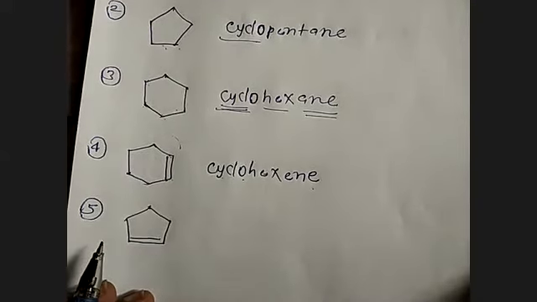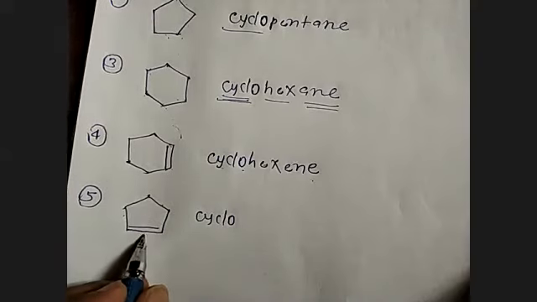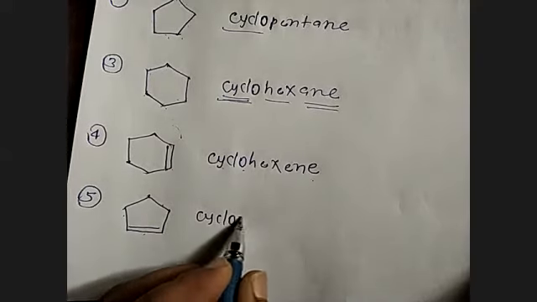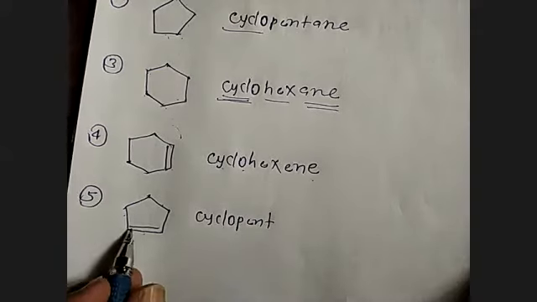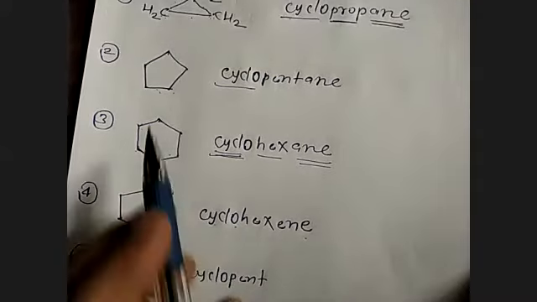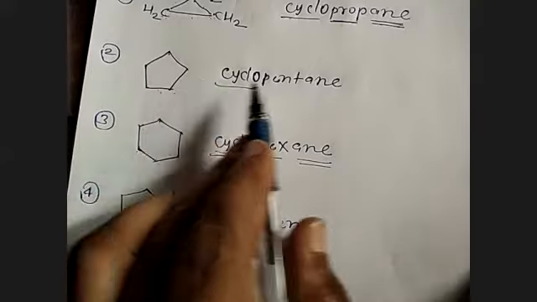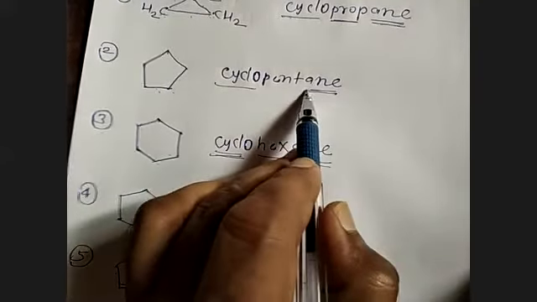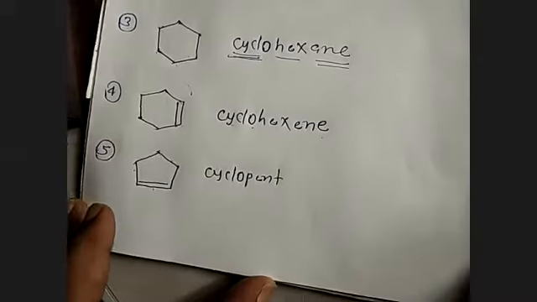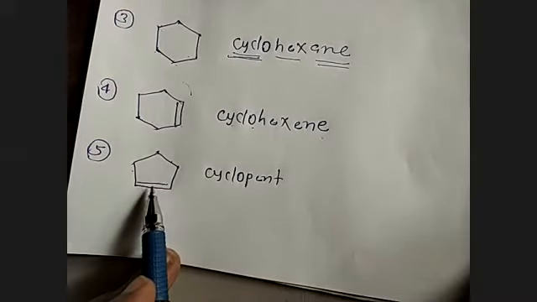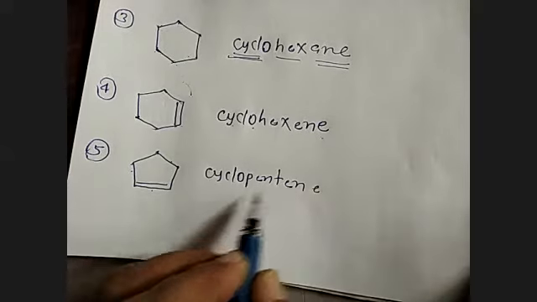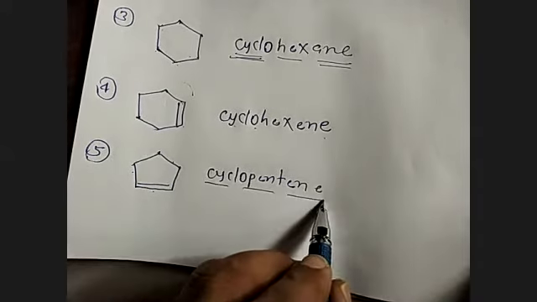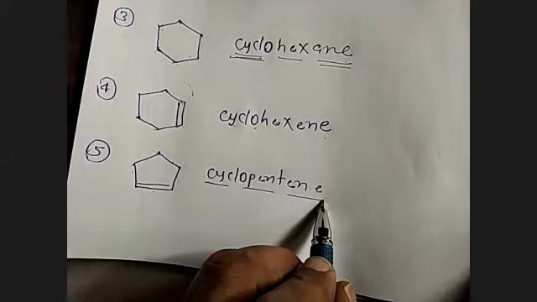Now here again you can say cyclo. This is called cyclo, 1, 2, 3, 4, 5, so it is called cyclopent. And if you see here, we have everywhere single bond, so it is called cyclopentane, ANE. But here we are having a double bond. So because of the double bond, we call it what? ENE, cyclopentene.